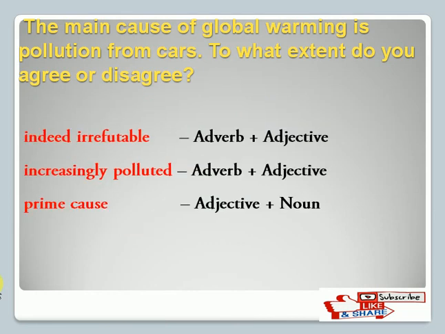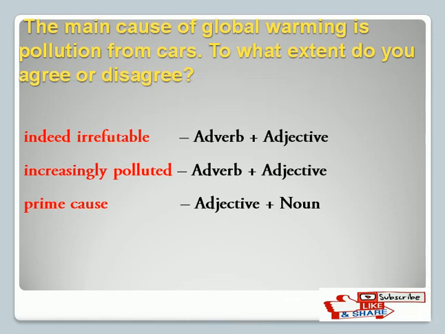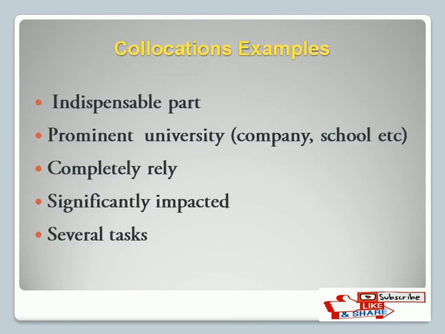Indeed irrefutable is a collocation made by the combination of adverb plus adjective. Similarly, increasingly polluted: increasingly is an adverb and polluted is an adjective. Prime cause is adjective plus noun. So you need not cram what parts of speech you are using, but you have to use these words naturally. This comes to your speaking and writing tasks naturally when you practice them and learn how to use them. Okay, so next, these are some examples of collocations that we can use in our speaking or in our writing.